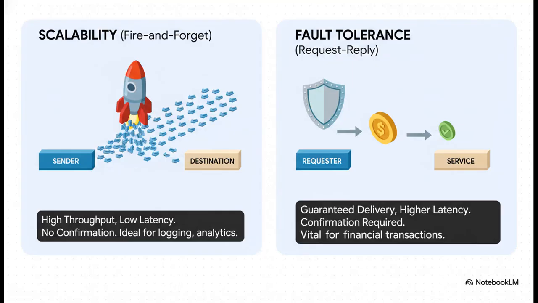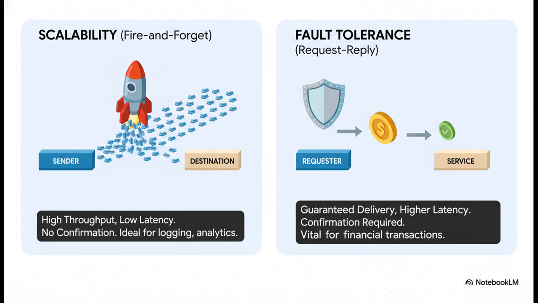And this brings us to a really critical architectural trade-off. Fire and forget is all about prioritizing scalability. By not waiting around for a reply, a service can process things incredibly fast, achieving huge throughput. This is perfect for something like logging, where if you lose one single log message, it's probably not the end of the world. But on the other side, you have request reply, which prioritizes fault tolerance. You give up a little speed in exchange for a guarantee that the message was received and the work was done. This is non-negotiable for something like a financial transaction.